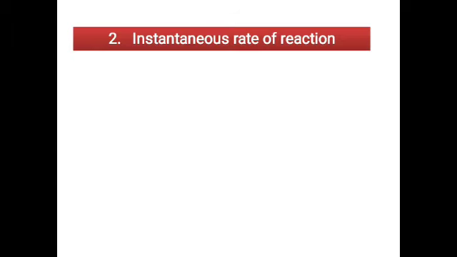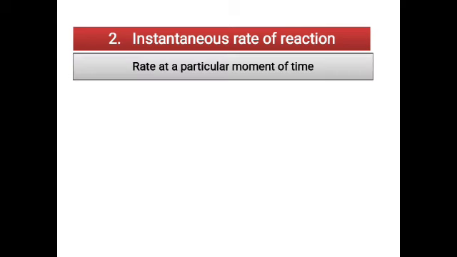Now we will see the second type of rate of reaction, that is the instantaneous rate of reaction. The instantaneous rate of reaction is the rate at a particular moment of time. Like if you are measuring for that instant of time, maybe at 1 second or the third second or maybe the fifth second, what exactly the concentration of the reaction is at that time. Or if you are measuring for a small change, that delta T value will be nearly zero. I can say it is tending to zero.